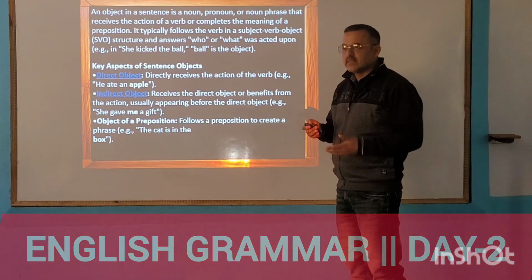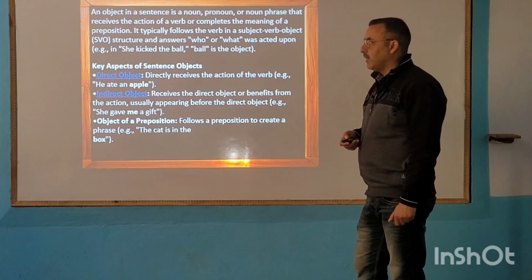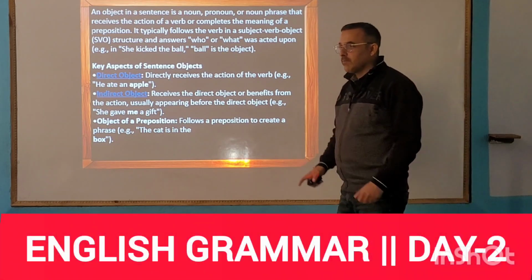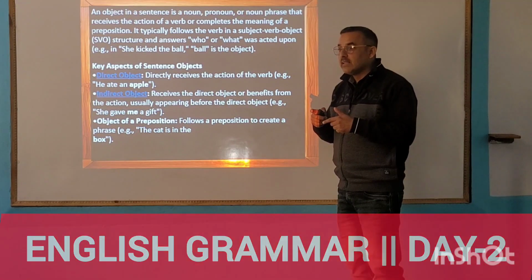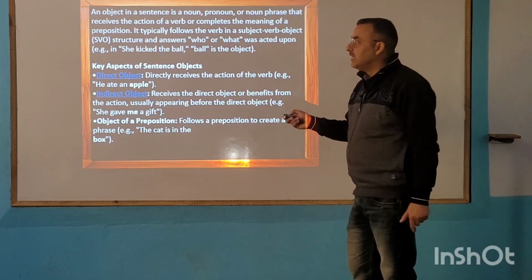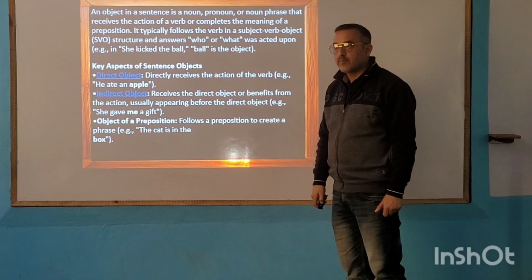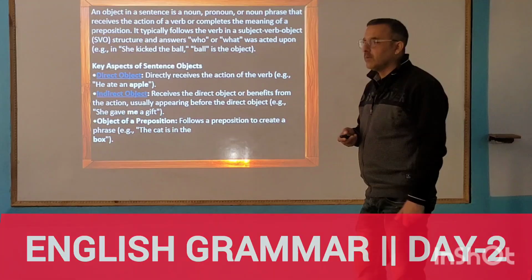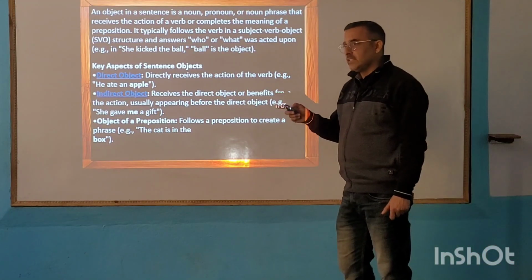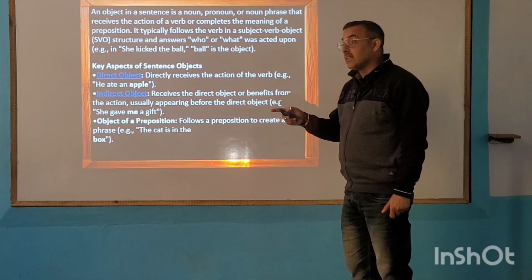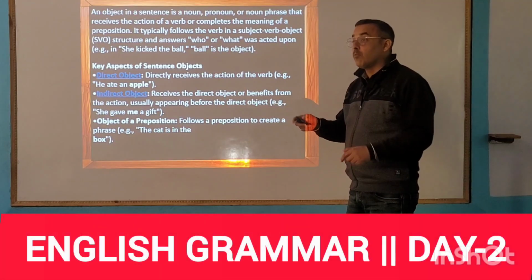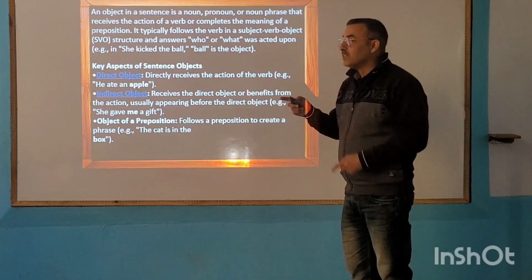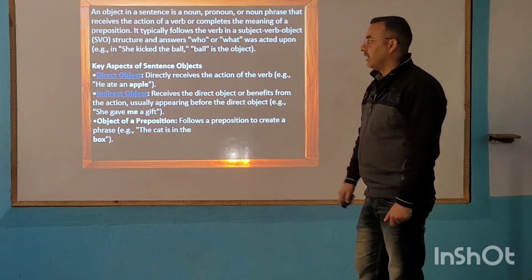So you can simply understand this by some examples. For example, she kicked the ball. So first of all, you have to find the subject here. She kicked the ball. Which is the subject here? She. Now, which is the main verb or simply verb? Kicked. Now, what did she do? She kicked the ball. So upon what the action has been done, that is shown by the object. So what is the object here? It is the ball. Okay.